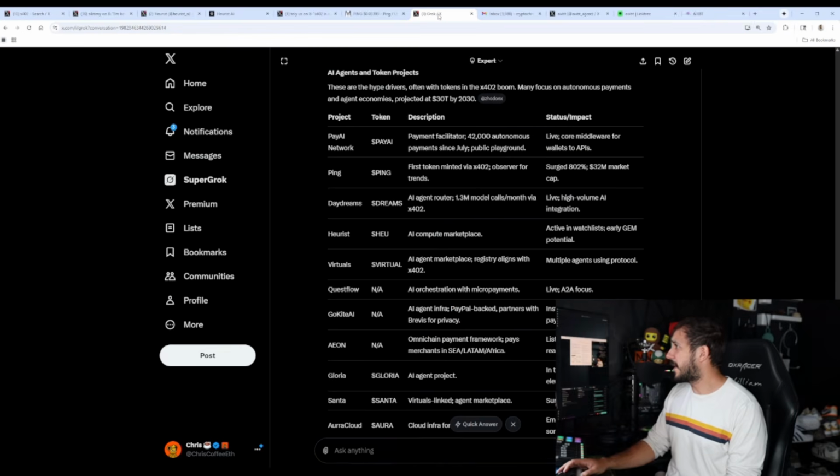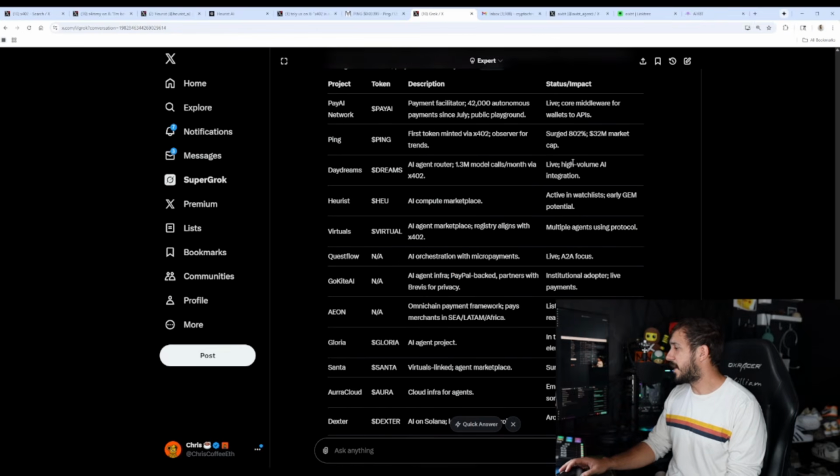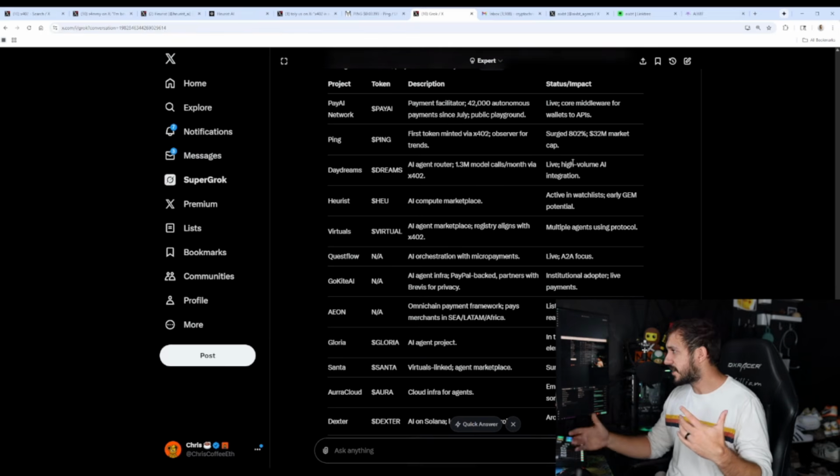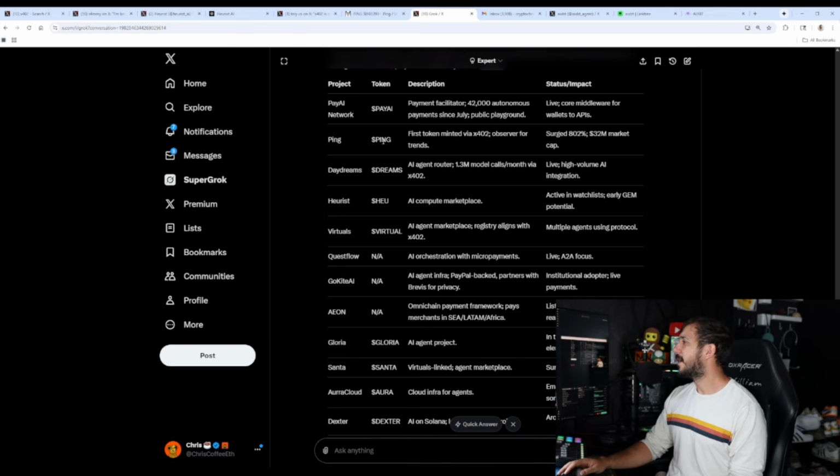there's a lot of people talking, but honestly, I asked Grok for a list of what's been hot lately with these models specifically, and it gave me this list. A couple of things stand out to me. Ping, and again, I'm not saying go buy any of this at all. I'm just giving you the information on what people are speculating on.